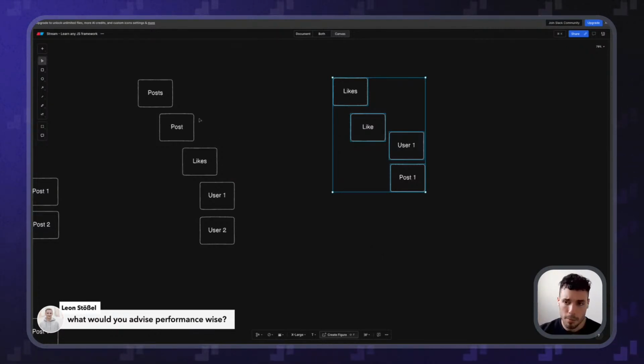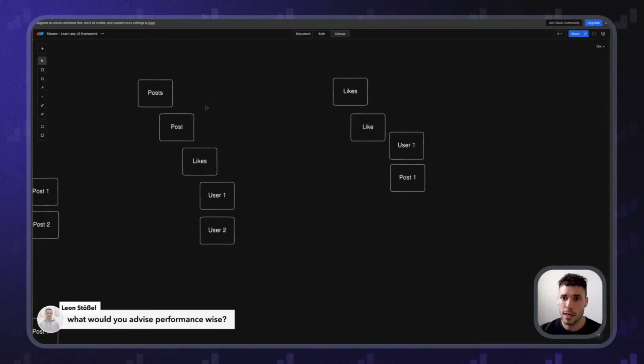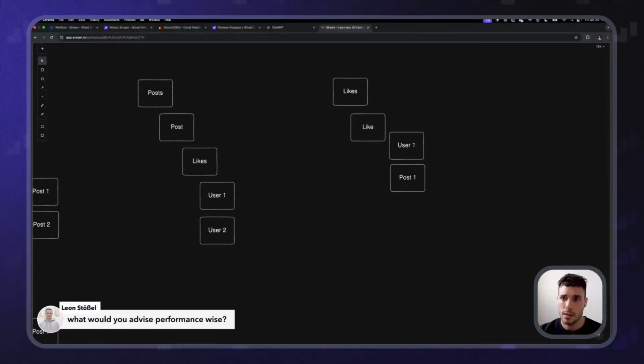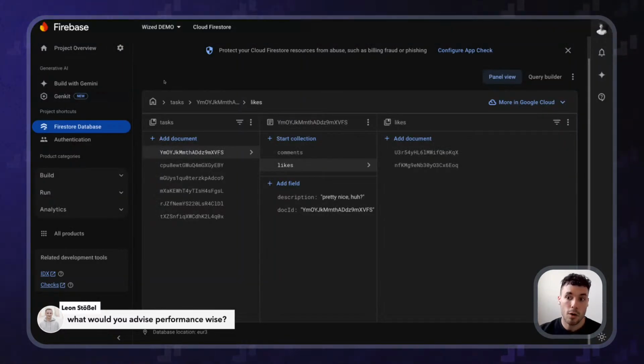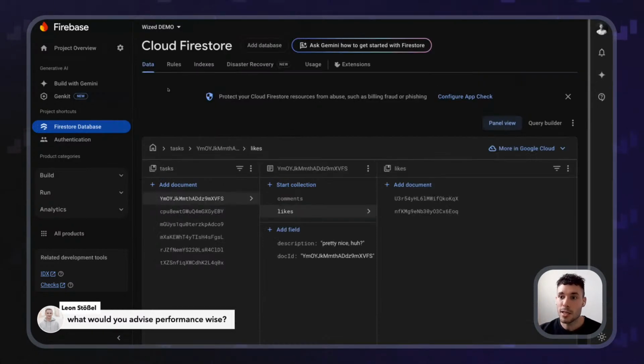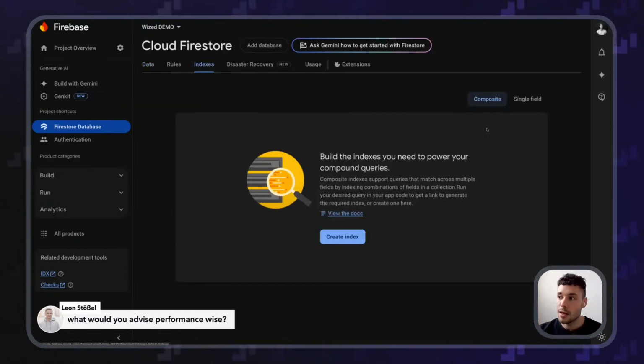There's a lot of things to cover about Firebase, because in Firebase you can optimize how you are querying things by creating indexes, which you can do in here. An index basically means that you are saying, hey, Firebase, this kind of query, like I want to get the likes that belong to me as a user, I'm going to be doing very often.